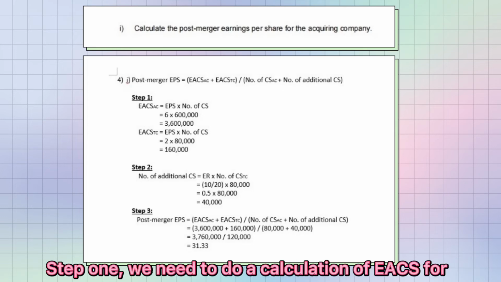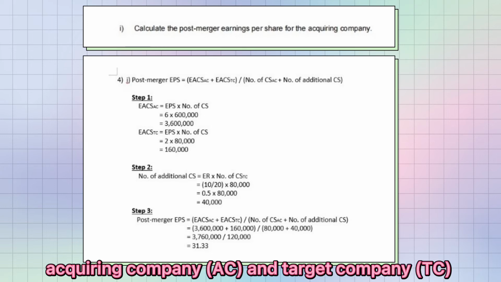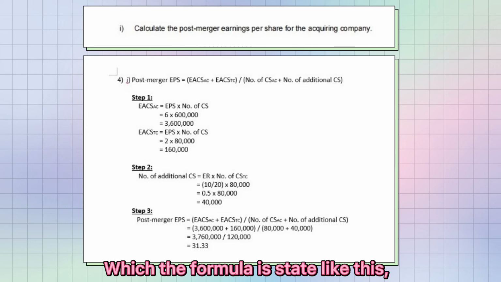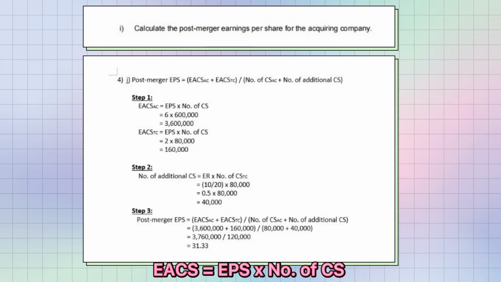Step 1. We need to calculate EACS for the acquiring company and the target company, where the formula is EACS equals EPS times number of common stock.